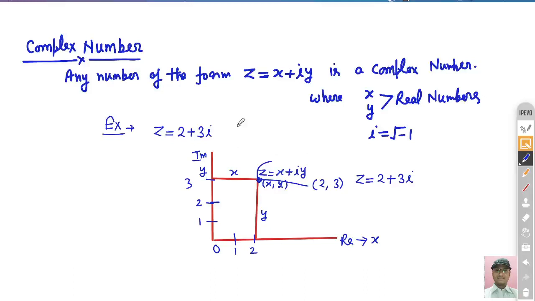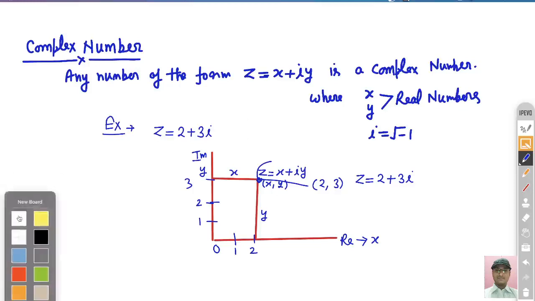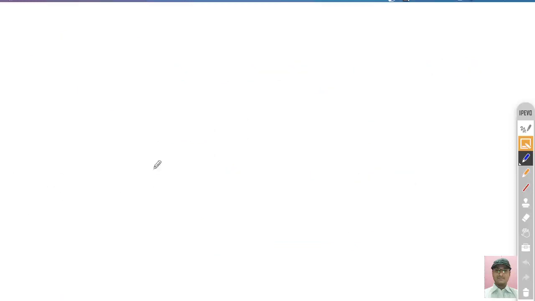Now we move on to the next thing: what is the complex function? As you have seen what a complex number is, now we see what a complex function is. Very simple, once you take the function of that number, that is called the complex function.